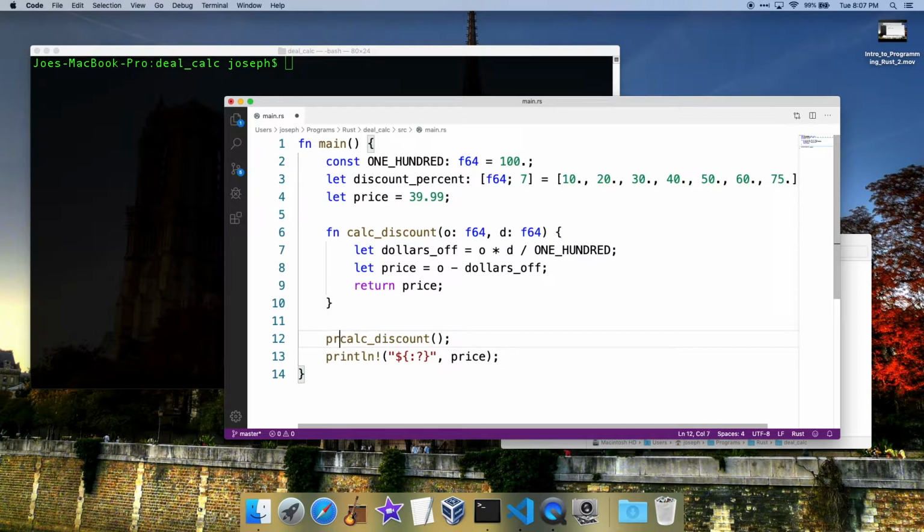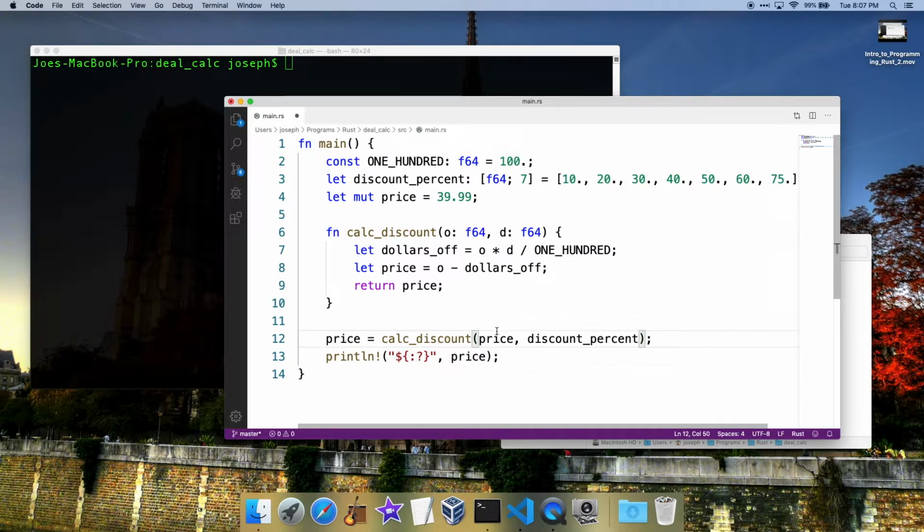Actually, we can just change price. We'll just make this mutable so it can be changed. So price, we're going to set it equal to whatever calc discount spits out, it's going to spit into this price variable. Now here's what we got to feed it. So into this original price, we're going to feed it just price, right? And for the discount percent, we're just going to feed it discount percent.